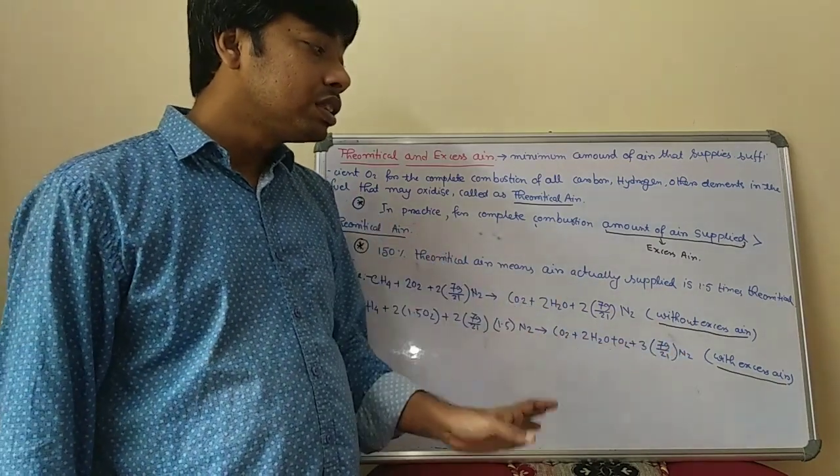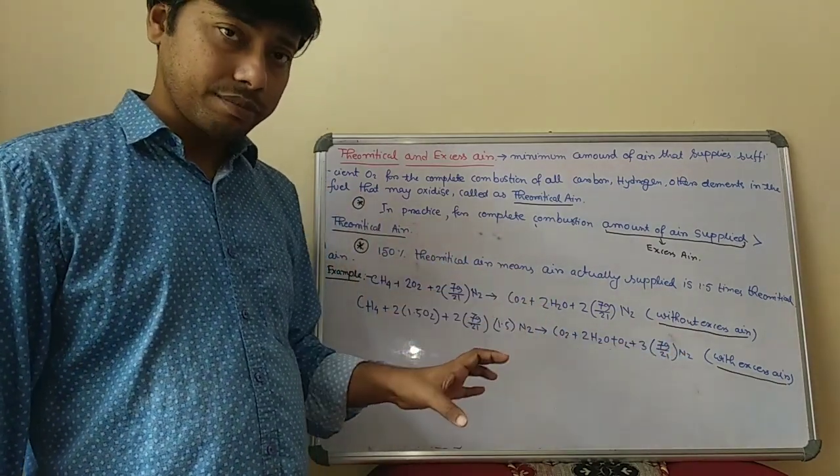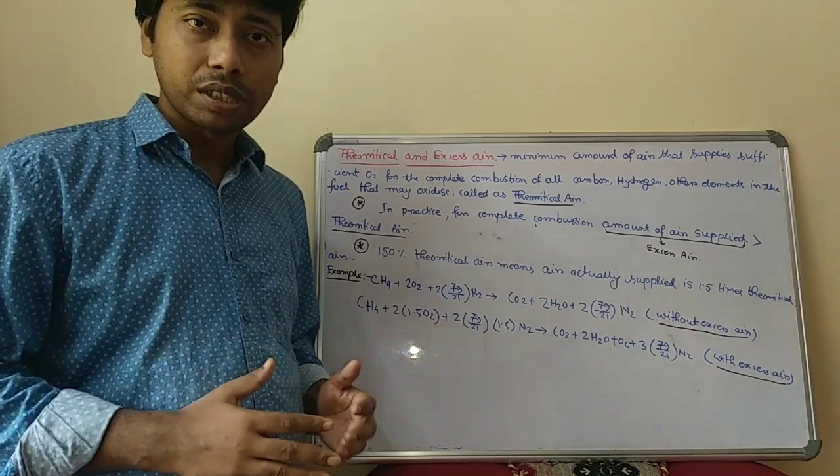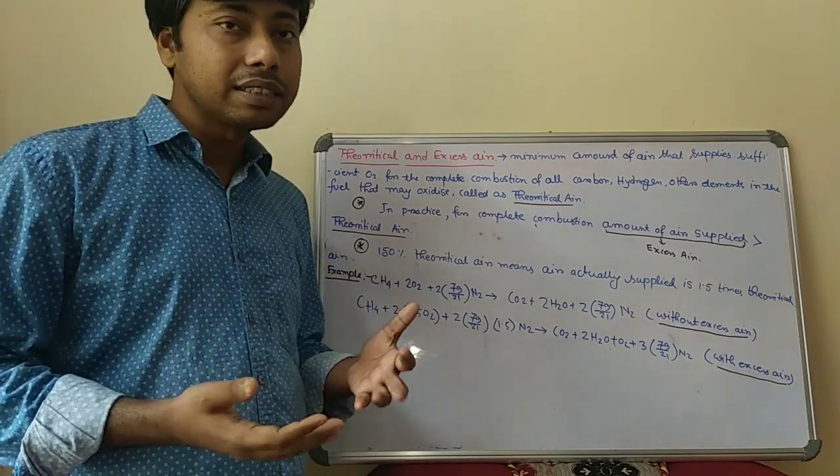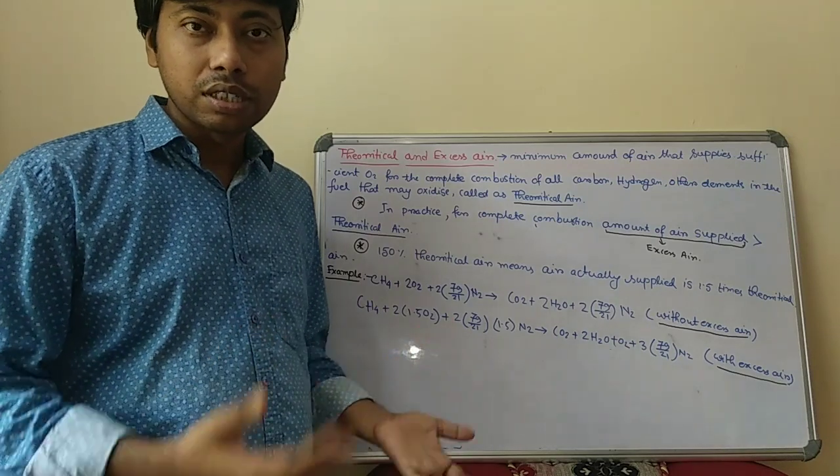So when you consider excess air, it is because excess air is required for the complete combustion. Otherwise, in practical cases incomplete combustion takes place, which is not desirable.